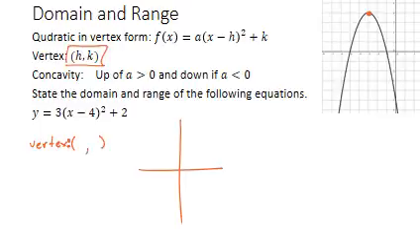It's the same as the radical that you'd already taken a look at, except instead of this being under a radical, this is being squared. But it's still the point h, k, and we still have to be careful with that h, and we have to think opposite. It's inside the parenthesis that's being squared.